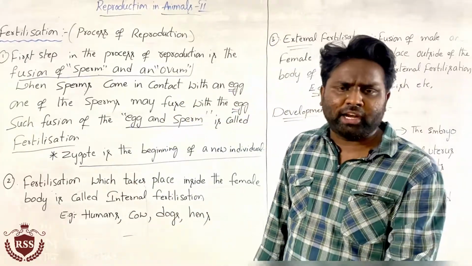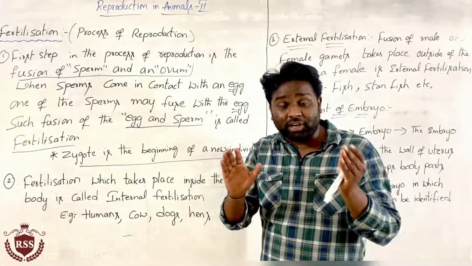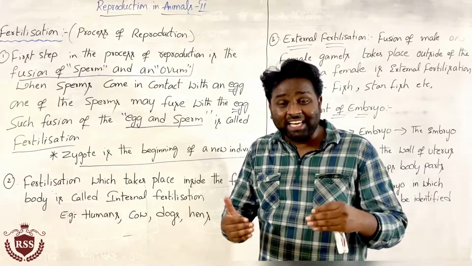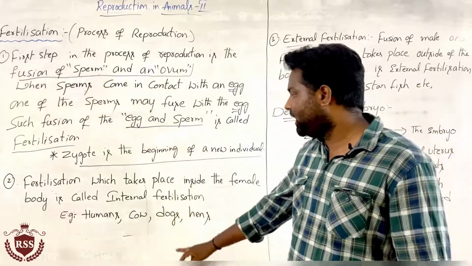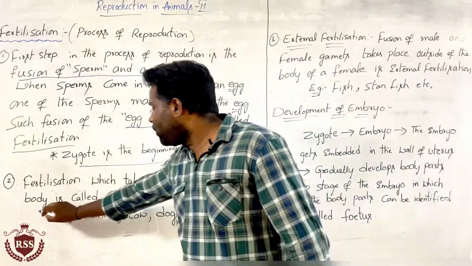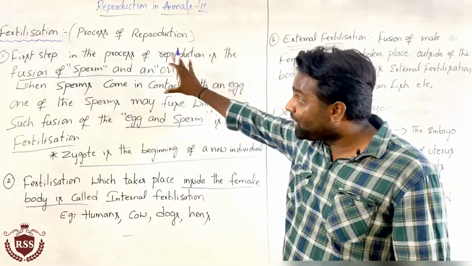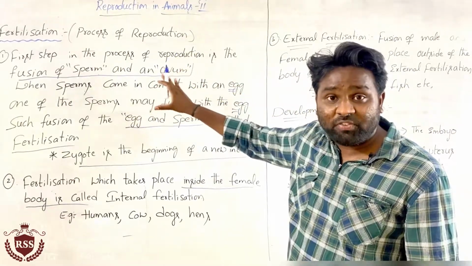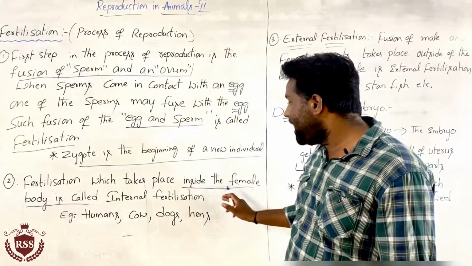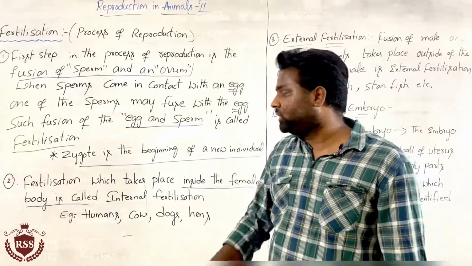Internal fertilization is the process of reproduction that takes place inside the female reproductive organ, inside the female body. If this process of fertilization takes place inside the female body,